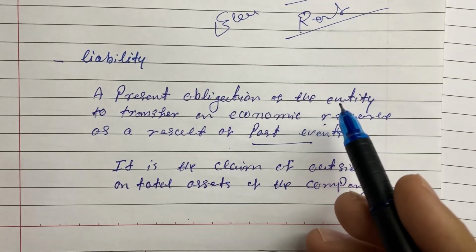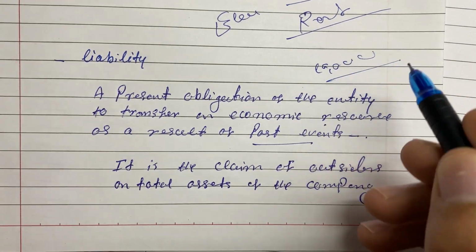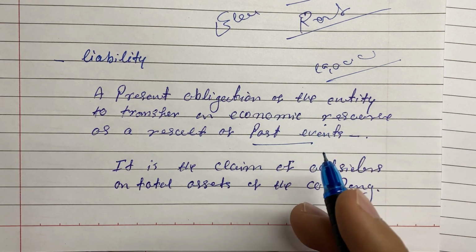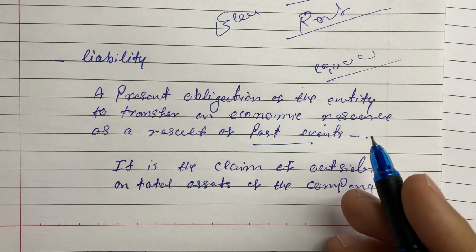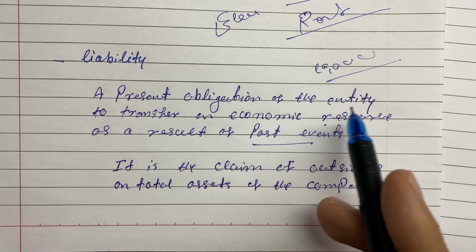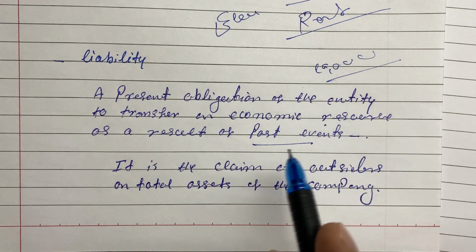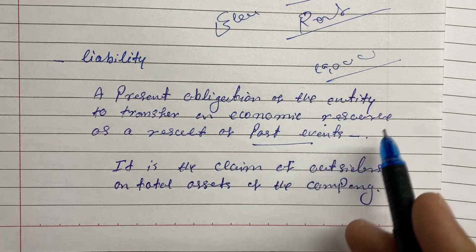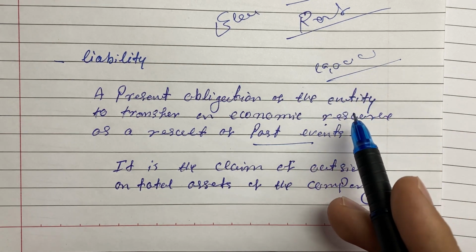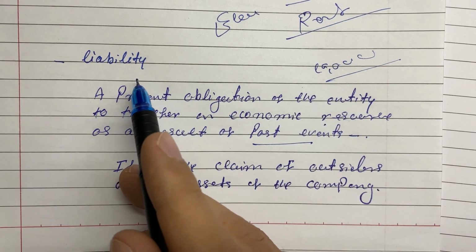For example, a company purchases goods worth 10,000, but the amount of money that it is supposed to pay is still remaining. So that is an obligation for the company, which will pay in the future. It is a present obligation of the entity to transfer an economic resource, which can be goods or anything else, as a result of a past event. In the past they bought the goods worth 10,000, but the amount to pay is remaining, so they will pay in future. It is known as an obligation, or it is called a liability.